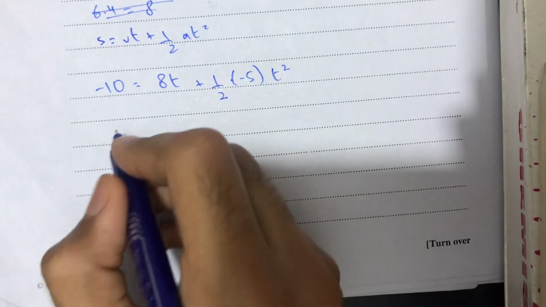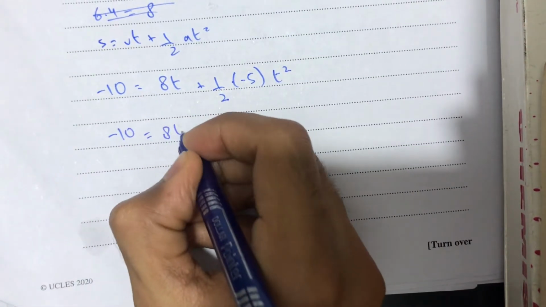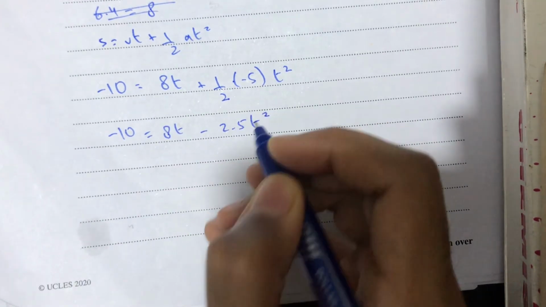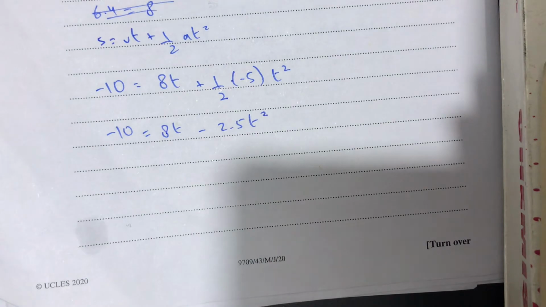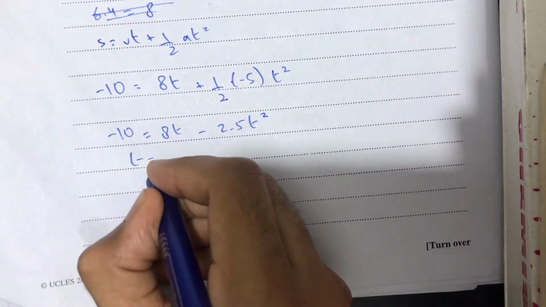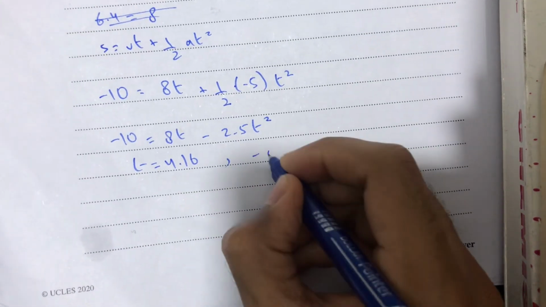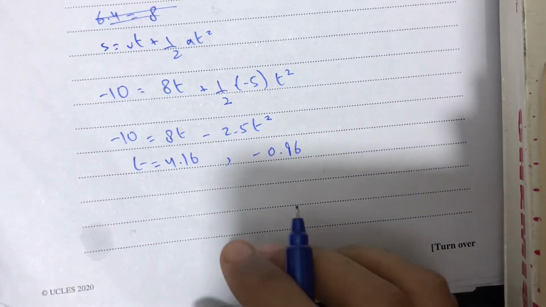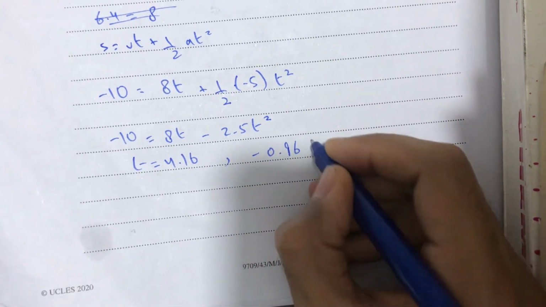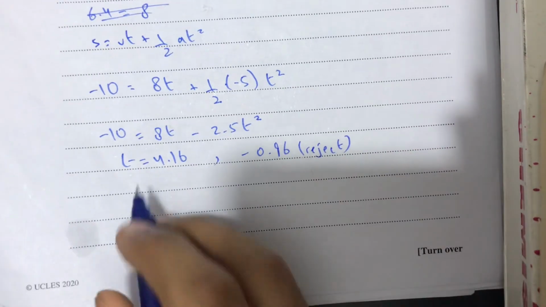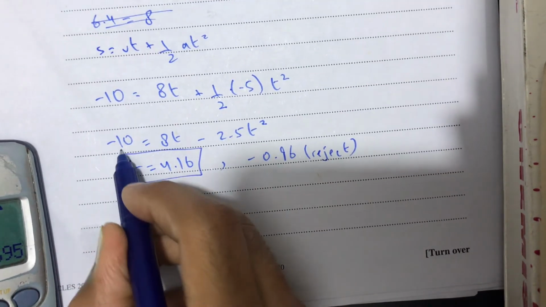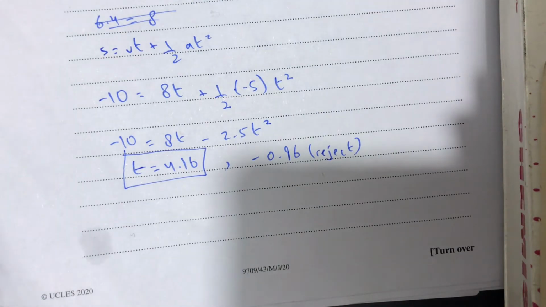Now as our quadratic equation is formed, minus 10 is equal to 8t minus 2.5 t squared. If we substitute it in the calculator, using 2.5, minus 8 and minus 10, one answer will be t equals 4.16 seconds, and the other answer will be t equals minus 0.96. As you know, time can never be negative, so we will reject it. So the answer will be t equals 4.16 seconds to return from Q to P.